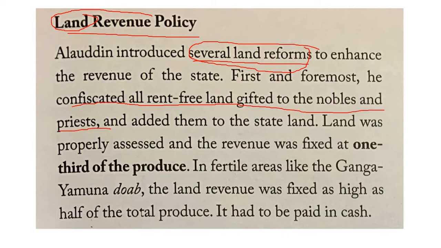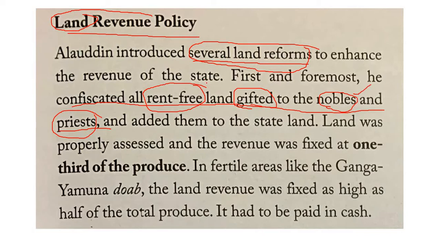Earlier, the sultans had given certain rent free land, without paying any rent, as a gift to all the nobles and priests, and because of this wealth they used to have a very strong authority, and they used to revolt against the sultans.